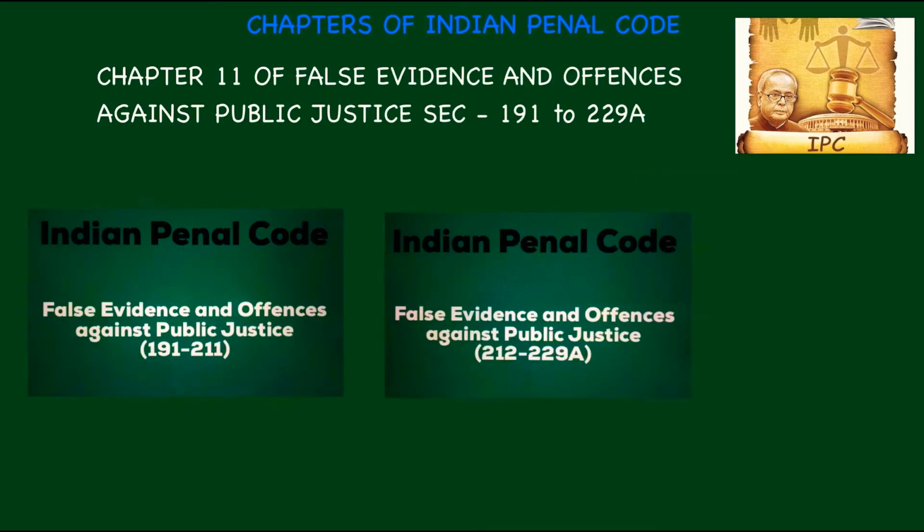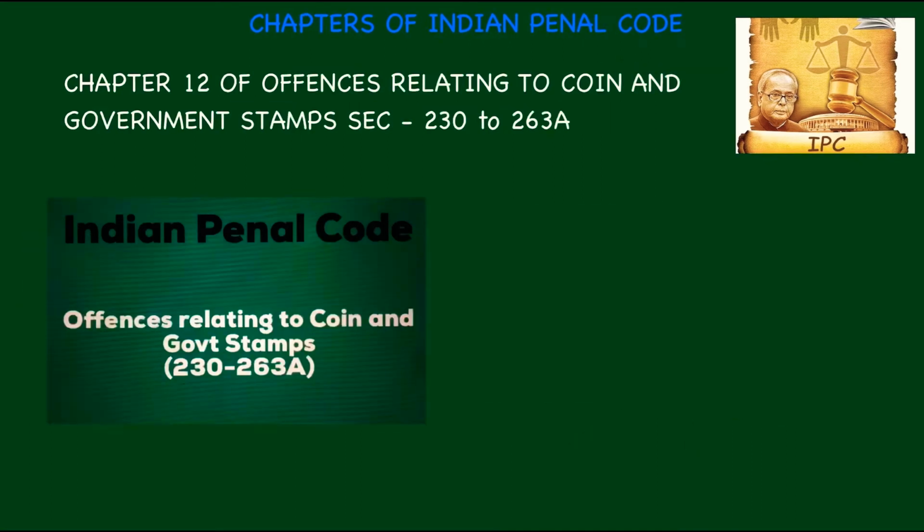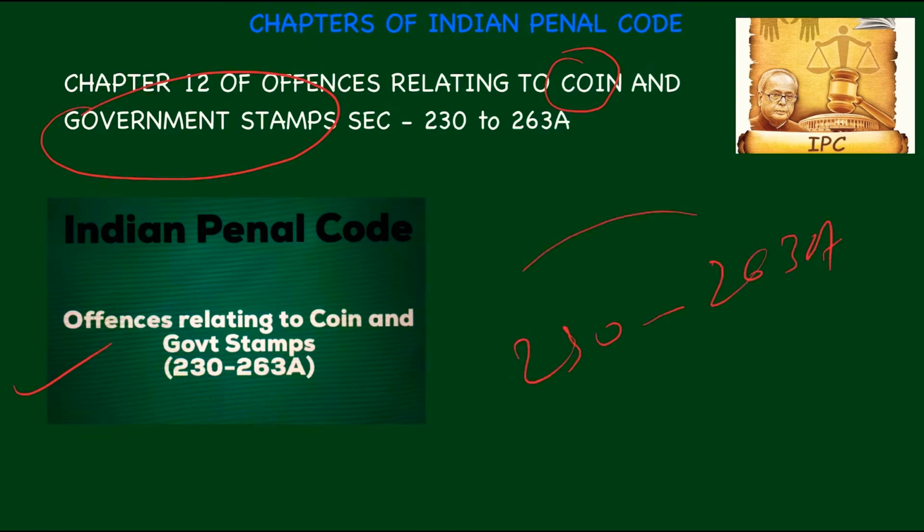Come to chapter 11. Chapter 11 is Of False Evidence and Offences against Public Justice, between section 191 to 229A. Remember, very important section. Chapter 12 is Of Offences relating to Coin and Government Stamps, between section 232 to 263A.